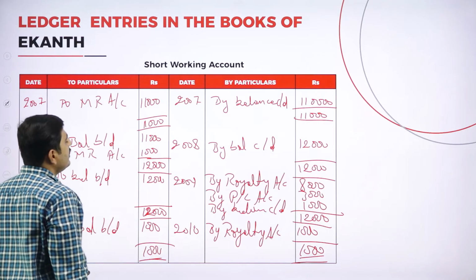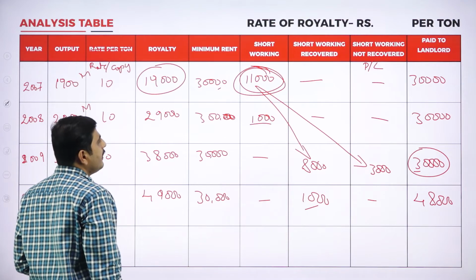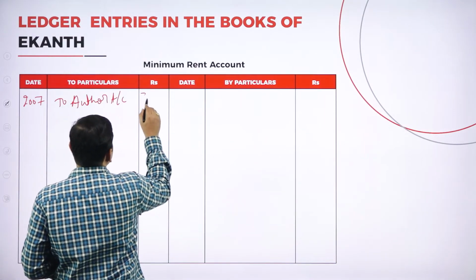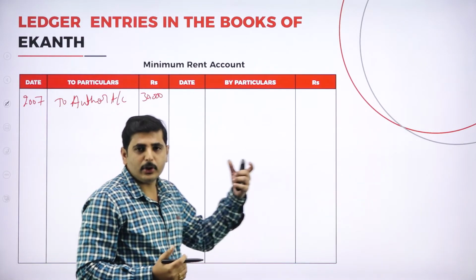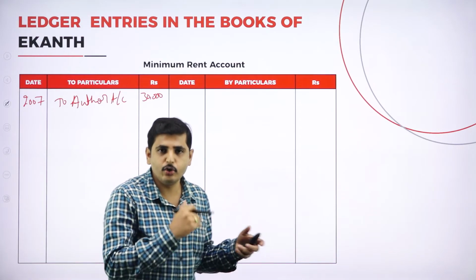So what is the amount? What is the minimum rent in the first year? The minimum rent is 30,000. This minimum rent is inclusive of both royalty and short working. Journal entry: royalty account and short working account to minimum rent account.